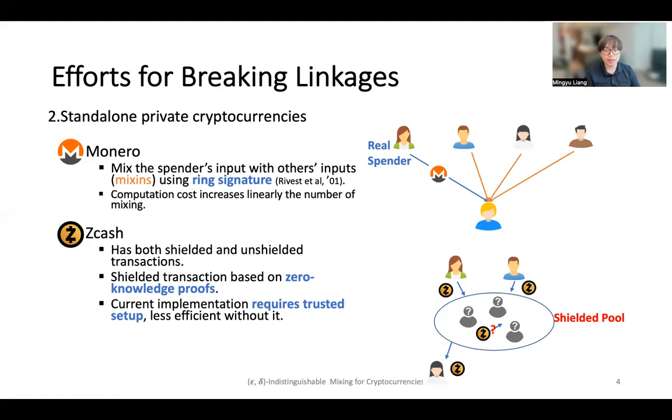On the other hand, Zcash relies on zero-knowledge proofs for its shielded transactions to completely hide the input and output of a transaction. While this gives the strongest possible privacy, the current implementation requires a trusted setup, and it is less efficient without it.